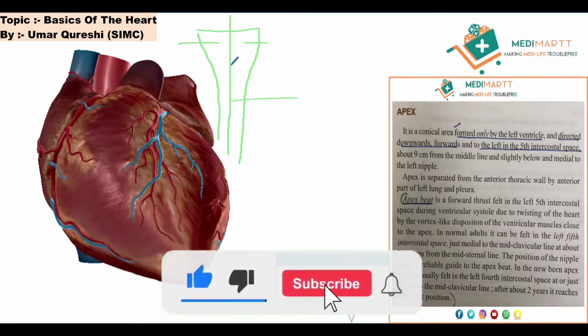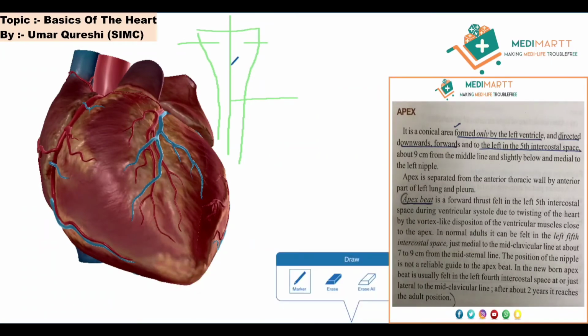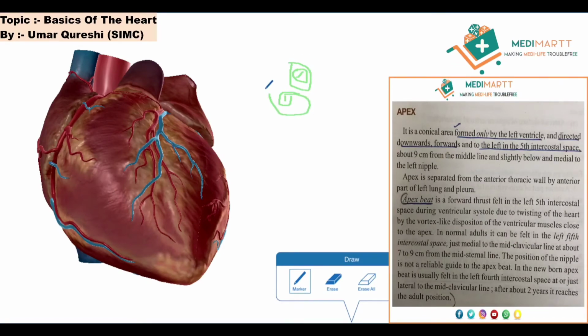The next point over here is that the position of the nipple is not a reliable guide to the apex beat. As we all know, somebody has the nipple over here, somebody has it over here, so the position of the nipple depends on the structure of the body. According to that, Ekadatta is trying to say that the nipple is not a reliable guide.